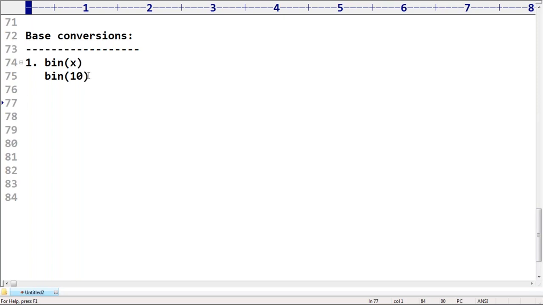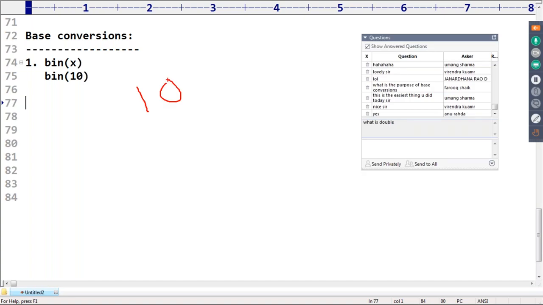Up to this, is it clear? How to convert? If I have 100 and want to convert it into octal, divide by 8. 8 ones are 8, and 2 is the remainder, so 2 followed by 0 means 20.